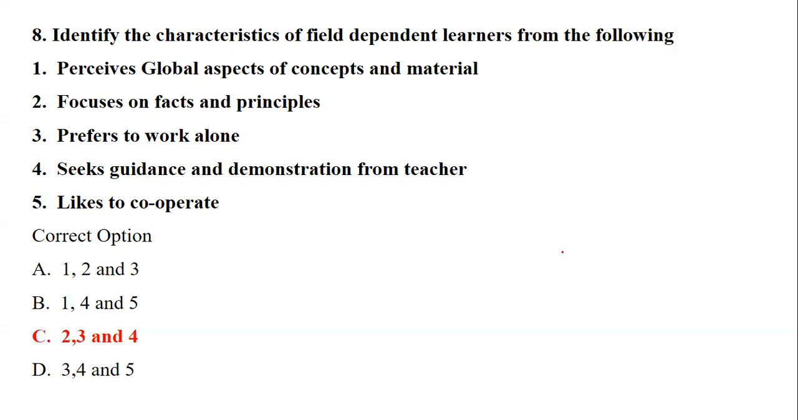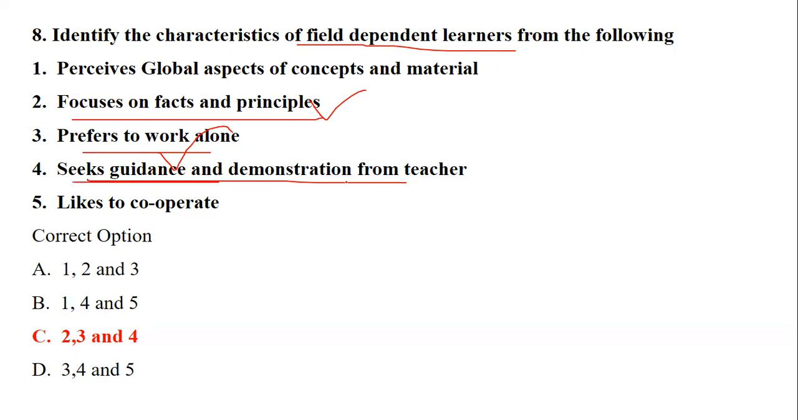Okay, so let's see. The characteristics of field dependent learners, "field" is just a word to confuse you about the dependent learners. So basically, it focuses on facts and principles. They prefer to work alone, and they seek guidance and demonstration from the teacher. So focusing on facts and principles, preferring to work alone, and seeking guidance and demonstration are the characteristics of a dependent learner. Okay.